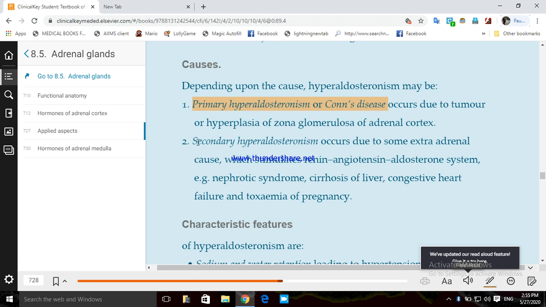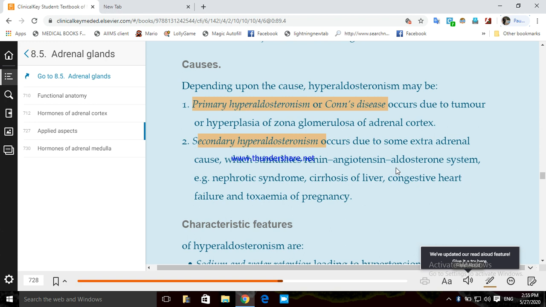Secondary causes of hyperaldosteronism, or what is secondary hyperaldosteronism? It is due to some extra-adrenal causes, meaning not related to the adrenal glands, which stimulate the renin-angiotensin-aldosterone system. There are some extra-adrenal diseases that can stimulate this RAS system. And if there is an increase in the RAS system, angiotensin 1 goes to angiotensin 2, and angiotensin 2 increases aldosterone, right?